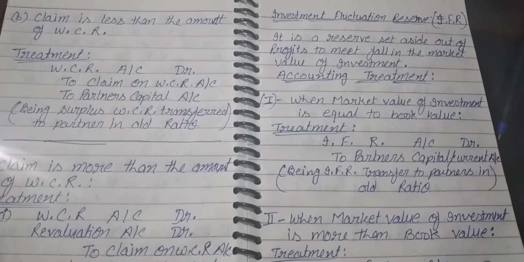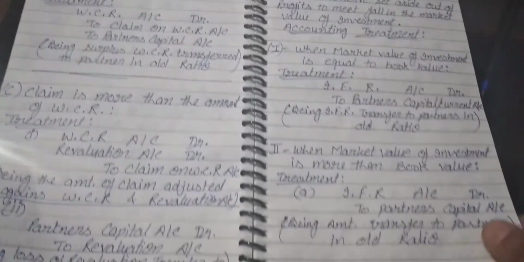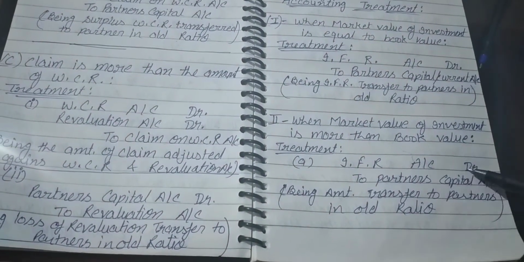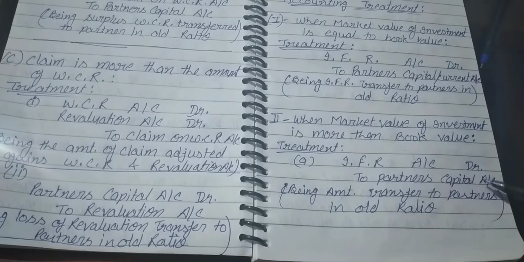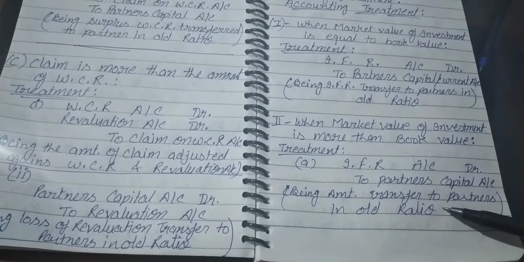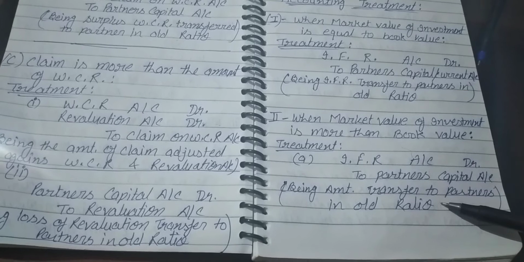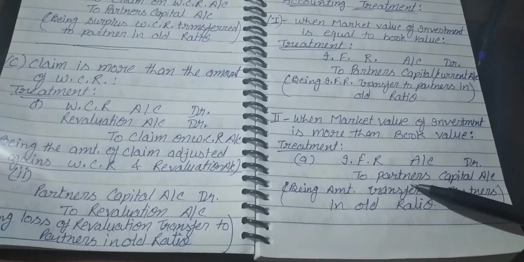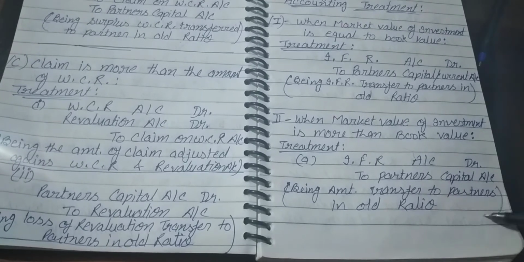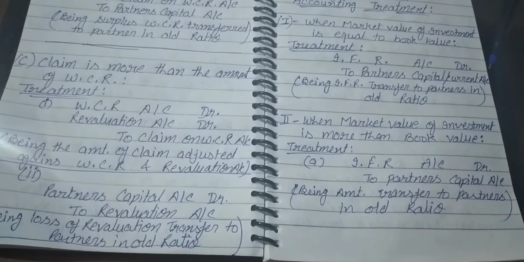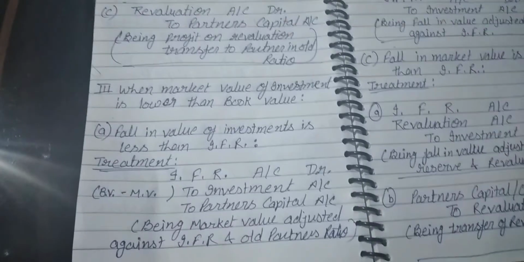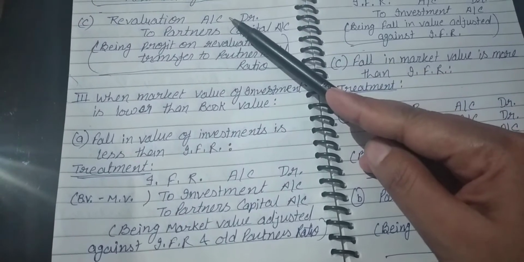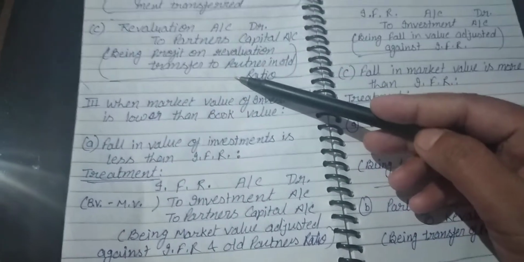When the market value of investment is more than the book value, then the treatment will be IFR account debit to partners' capital account. If the value of the asset increases, then IFR will be distributed in the old partners' old ratio, and the increase in the value of investment is transferred to partners' capital account.